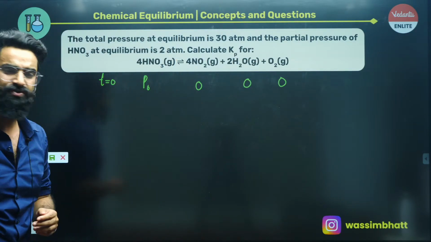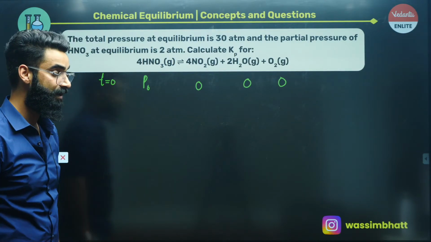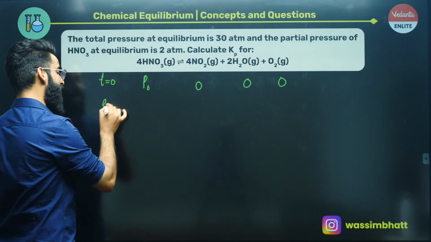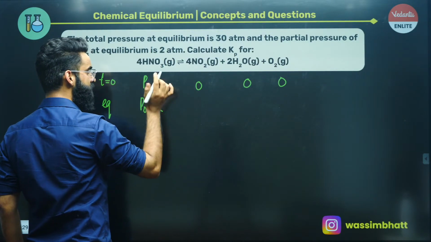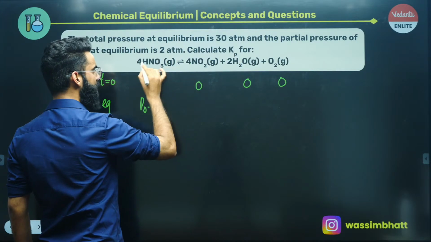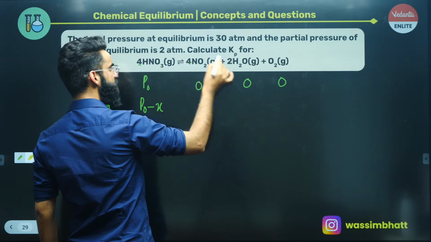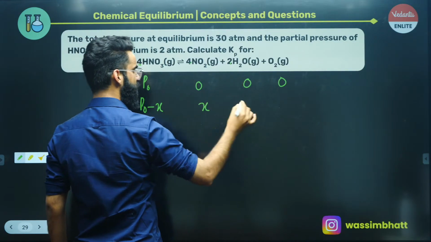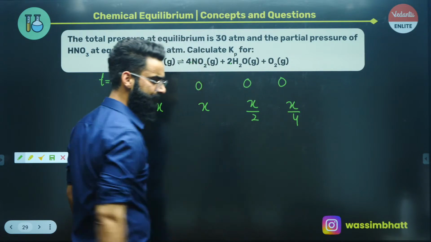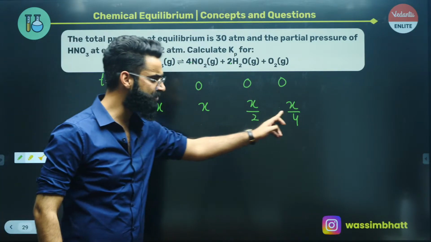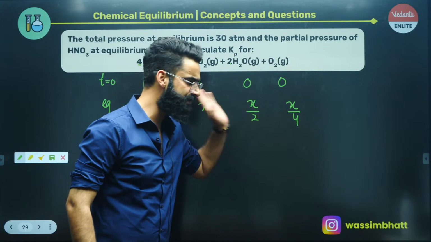Now people, you are going to treat these pressures in the similar way as you used to treat the moles. I'll write it as P0 minus X. Now use the stoichiometry. 4 moles gives 4, 1 mole gives 1 mole, X moles gives X. 4 moles gives 2, 1 mole gives 2 by 4, that means 1 by 2. From X, you get X by 2. And in the similar way, this is going to be X by 4. That's it. So these are basically the partial pressures of the reactants and products at equilibrium, right?